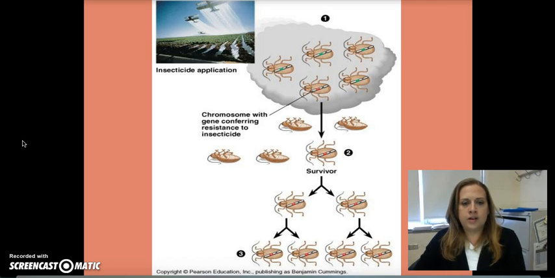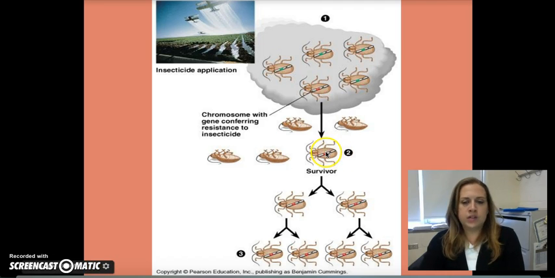We also have pesticide resistance. So here we have a bunch of individual insects, and you can kind of see there's a chromosome on there. Most of the insects have the green gene, and then this guy right here has the red gene. Well, when insecticide is applied, all of the insects with the green gene will be affected by the insecticide and they will die. The red gene is for insecticide resistance.